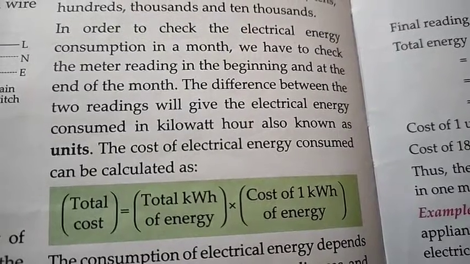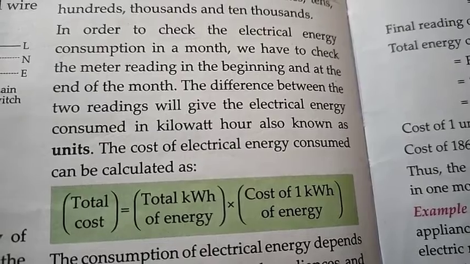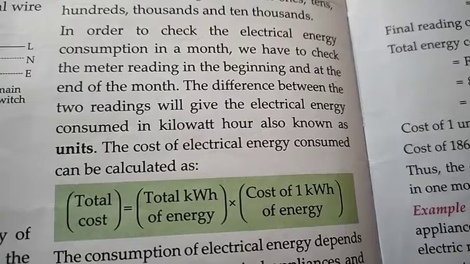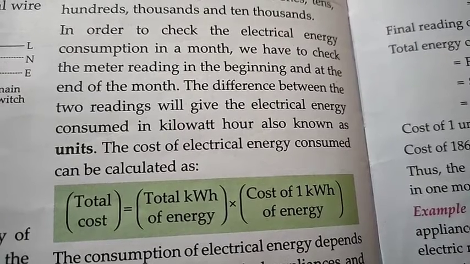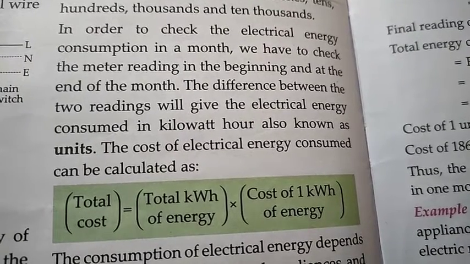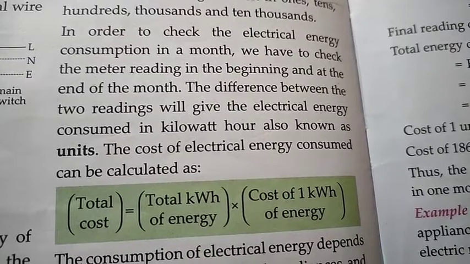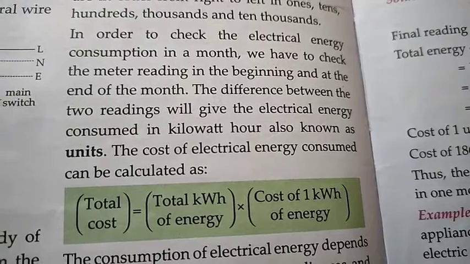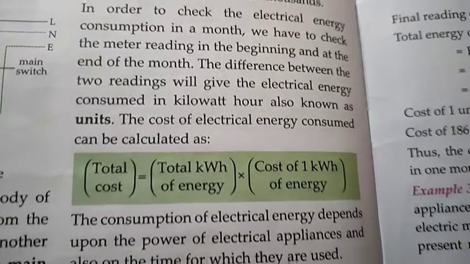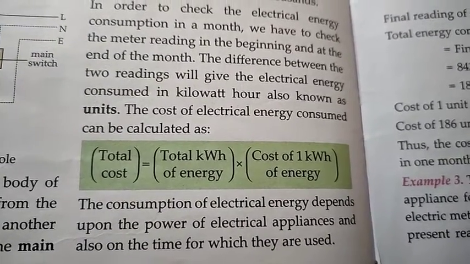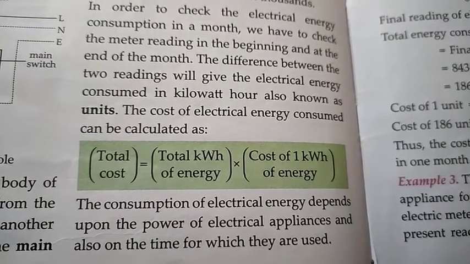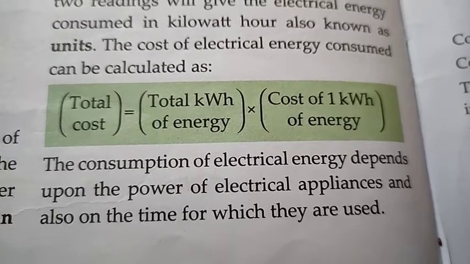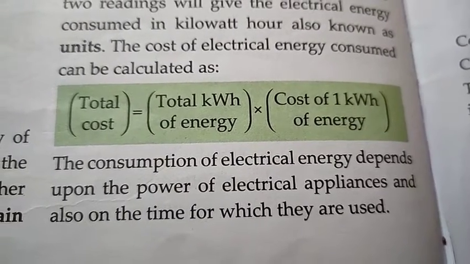Now if we have to check the electrical energy consumed in a month, we have to check the meter reading in the beginning and at the end of the month, and we have to take the difference of the two readings. This difference will give the amount of energy consumed in kilowatt hour, which is also known as units. The consumption of electrical energy depends on the power of electrical appliances and also on the time for which they are used. Thus, the electric energy consumed can be measured by an electric meter.